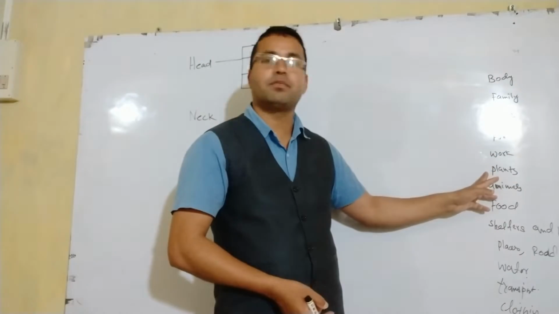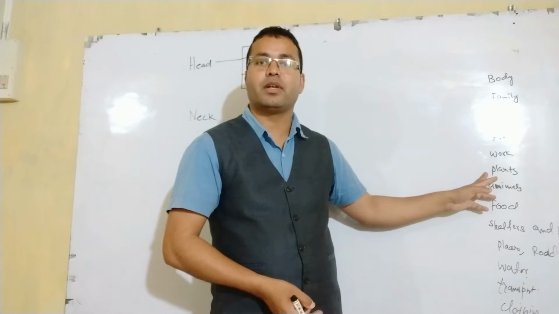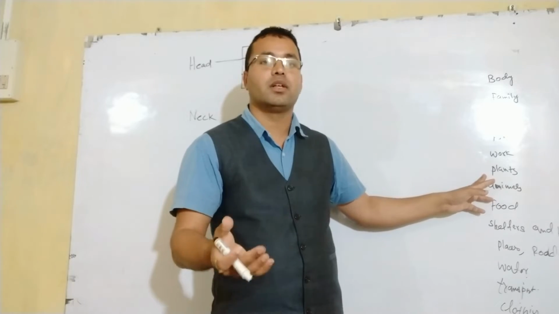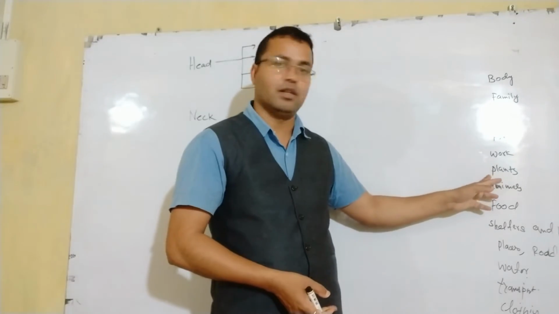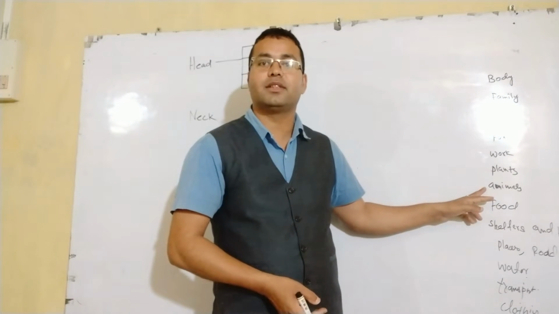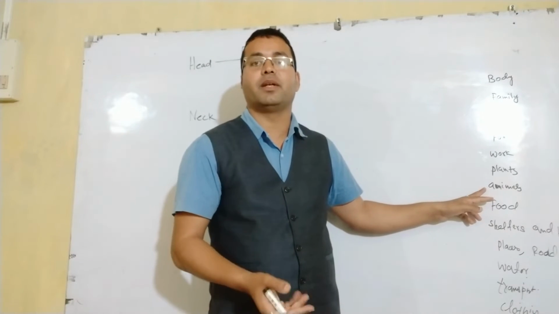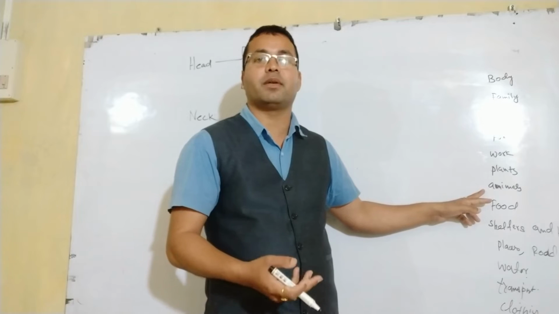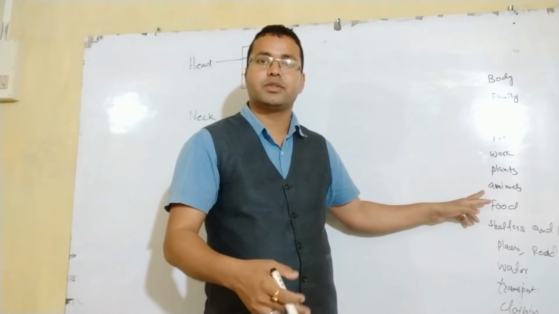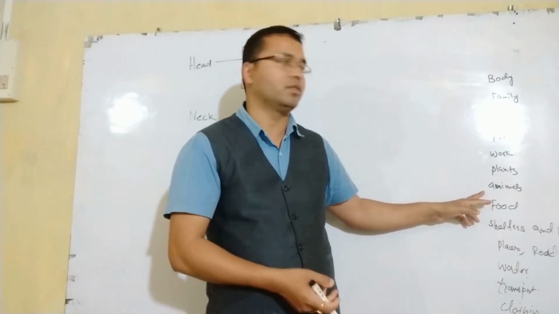So the next chapter is plants. Plants, we know that in our surroundings lots of trees are there. So we have to know the basic idea about trees in this chapter. So the next chapter is animals. Animals, we know that there are mainly two types of animals: domestic animal and wild animal. Domestic animal, for example, dog. So different types of animals we have to study here.